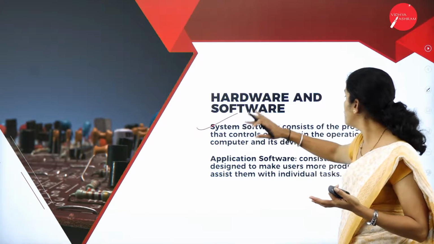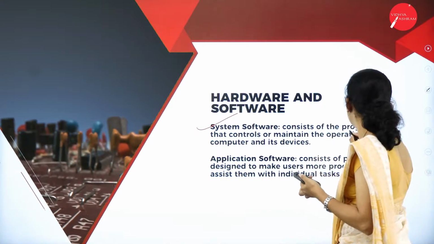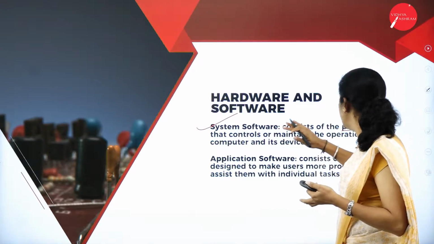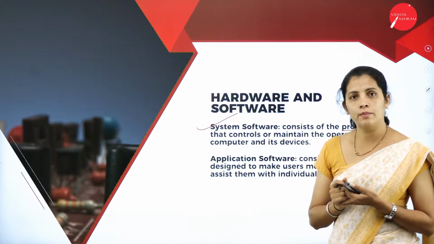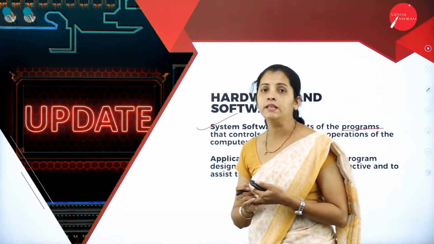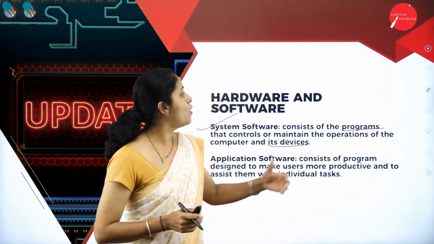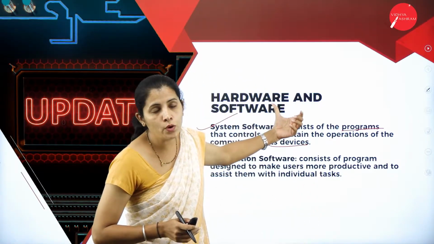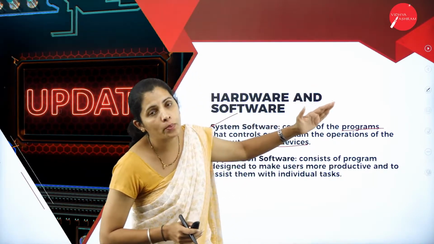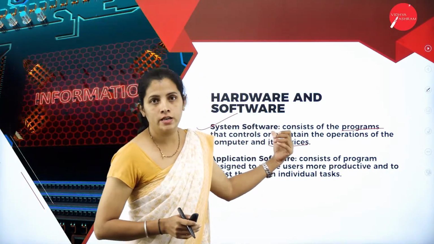Now tell me, what is system software? Here system software is once again a program or instruction that controls and maintains the operation of the computer and all its devices. I repeat, system software is nothing but the program or instruction, and it is going to maintain or control the operations of the computer system as well as its devices.